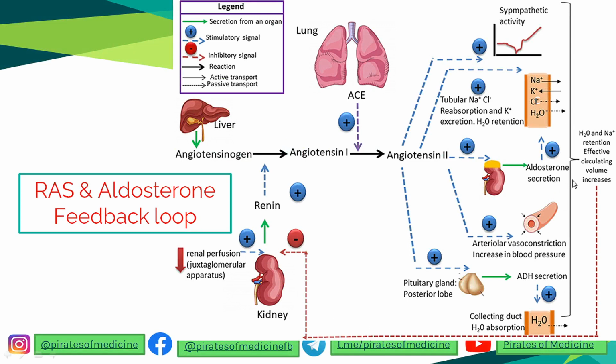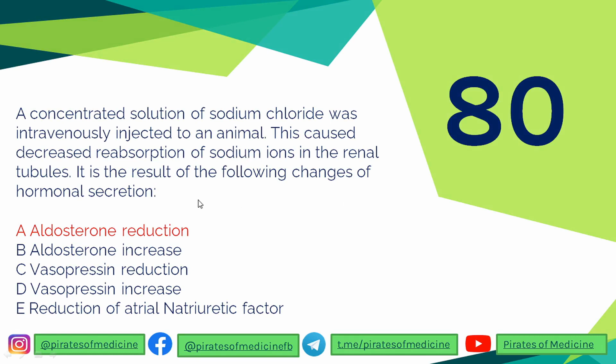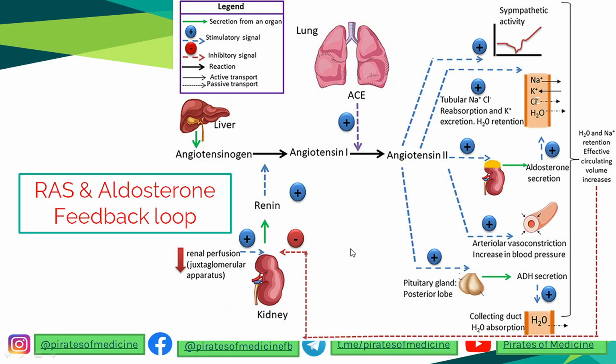Sodium is high, so it will cause feedback inhibition to the kidney, which will lead to reduced aldosterone secretion, because aldosterone is responsible for sodium reabsorption. So if there is already a high amount of sodium in the blood, it will lead to aldosterone reduction. Correct? This is called the RAS and aldosterone feedback loop.